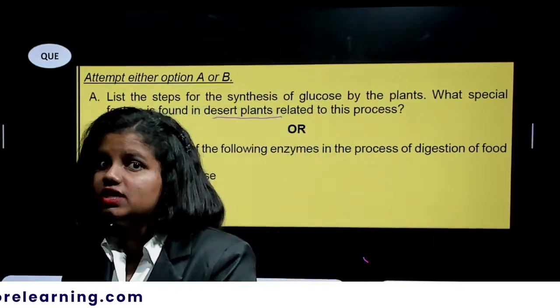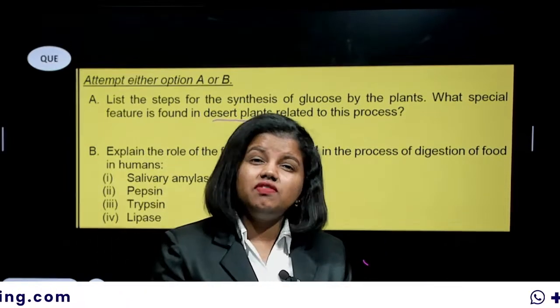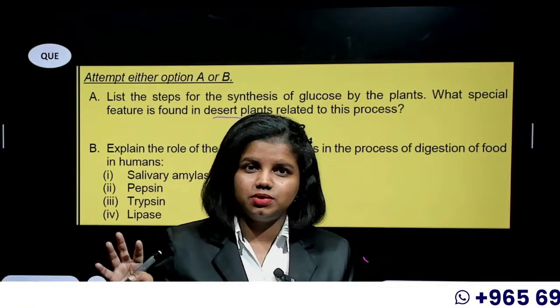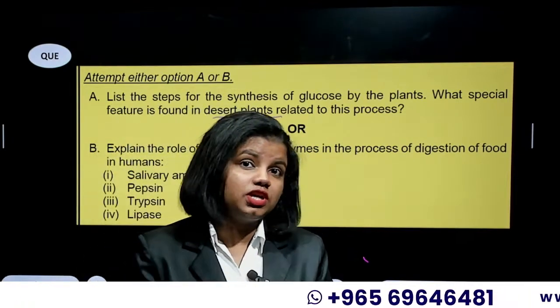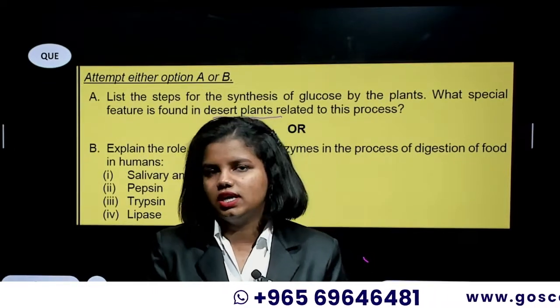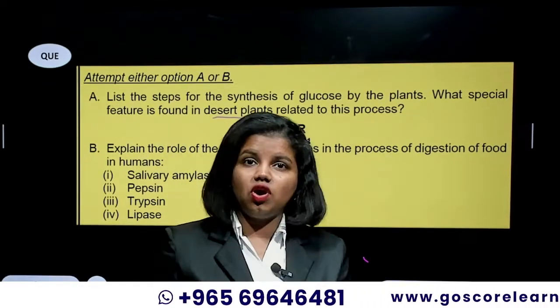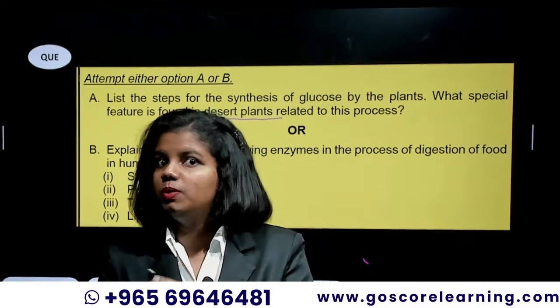But in the case of desert plants, since they live in very harsh conditions with high temperature, it's very dangerous for them to open their stomata during the daytime, because a lot of water loss can happen through that stomatal pore.